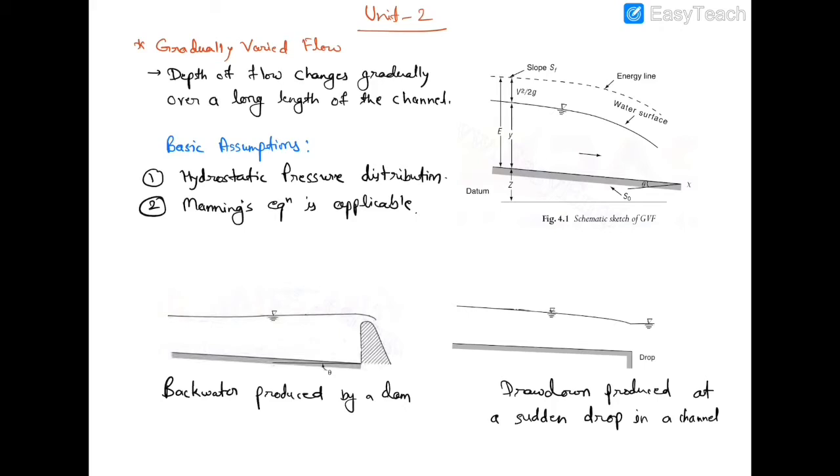The second assumption is the Manning's equation is equally applicable for gradually varied flow, but the only change is that Q is equal to 1 by n A R to the power 2 by 3. In case of uniform flow, we use bed slope, but for GVF we use slope of energy line. Okay, that is S_E to the power 1 by 2. This is the only change.